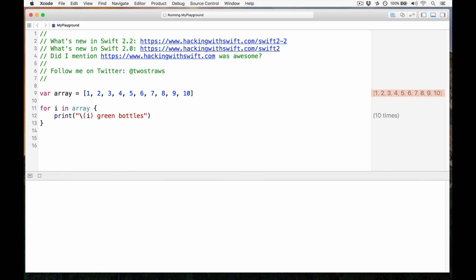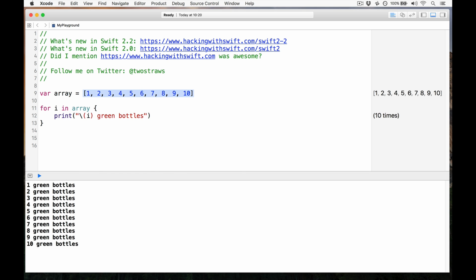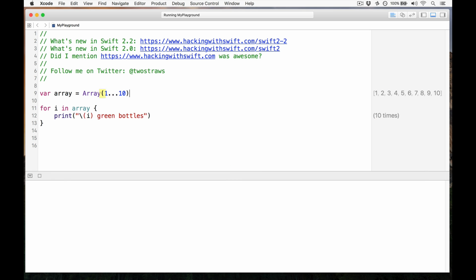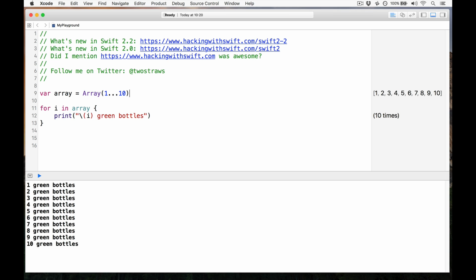Same result would happen. Although if you want to be technically correct, which of course is the best kind of correct, you should really just write array 1 to 10, and you get the same result. So that is the removal of C-style for loops.